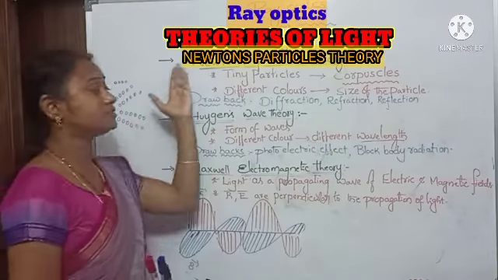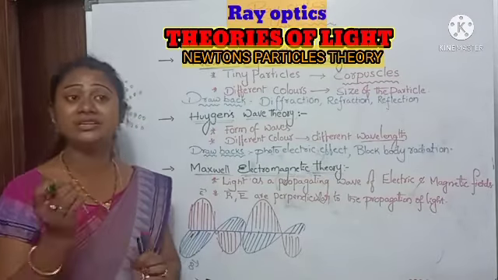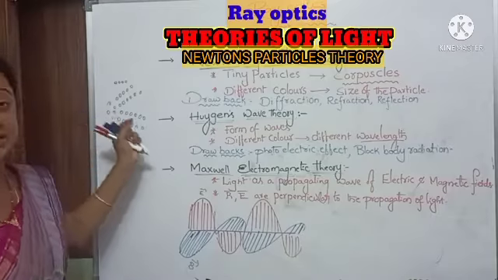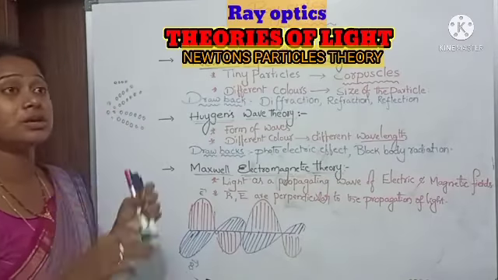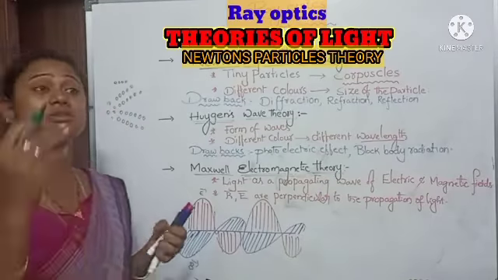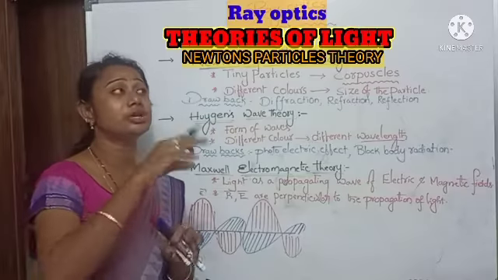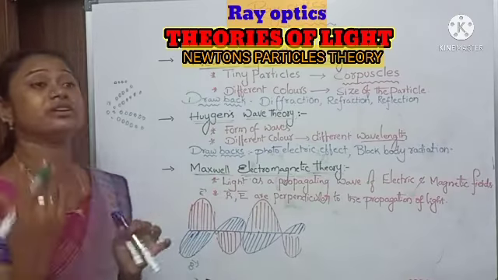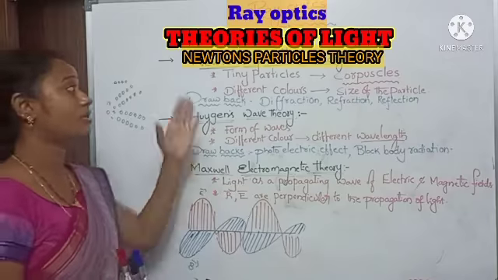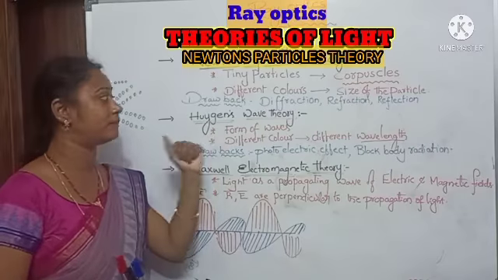So according to Newton, light consists of tiny particles called corpuscles. To spread the light, all particles spread in all directions and they give the light. This is according to Newton's particle theory.